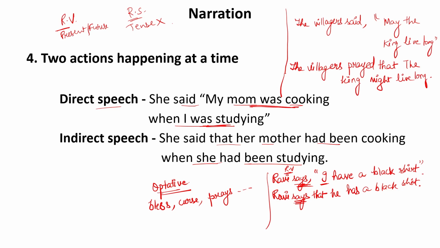Now, some points are there which we should keep in mind while we convert a direct speech sentence into an indirect speech sentence. The first thing, the subject of the reported speech. If the reported speech subject is first person pronoun, it has to be changed according to the subject of the reporting verb. If it is second person pronoun, it has to be changed according to the object of the reporting verb. But if there is no object in the reporting verb, it can be changed with first person pronoun or with the third person pronoun, as the case may be.